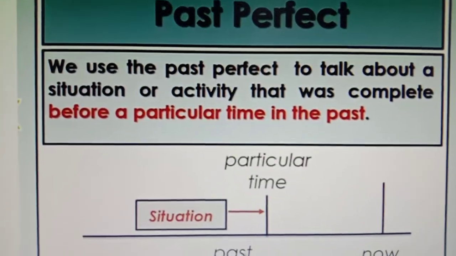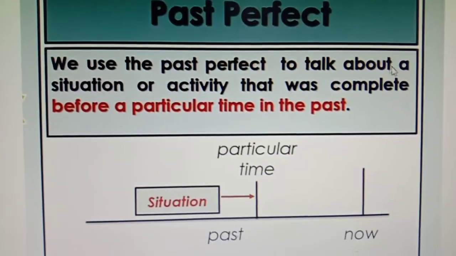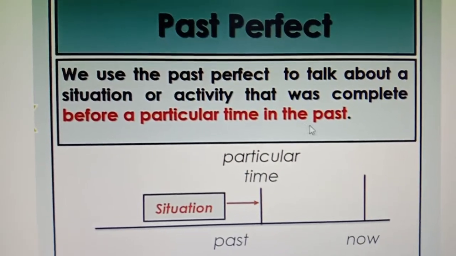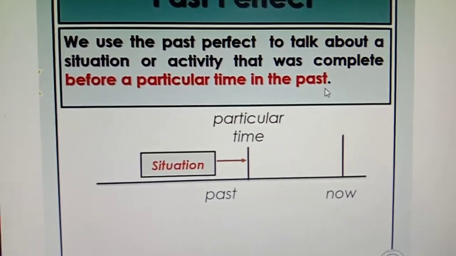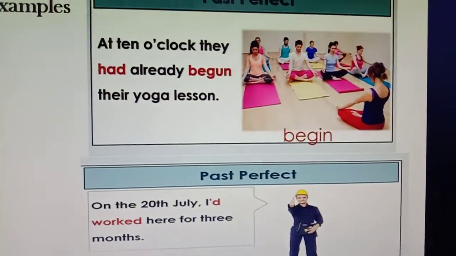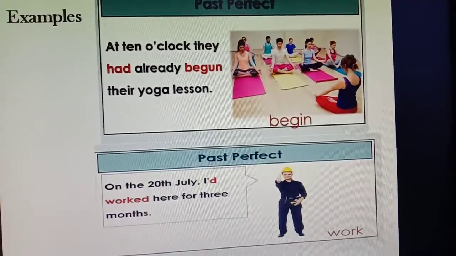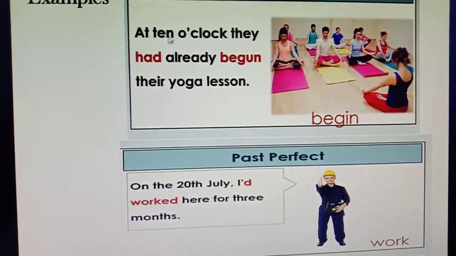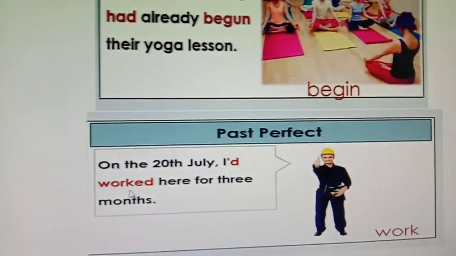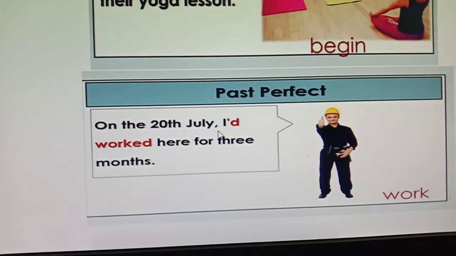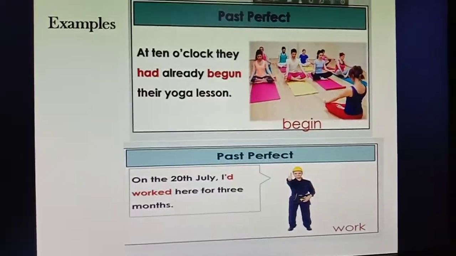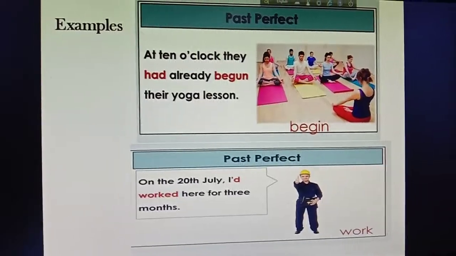The use is, we use the past perfect to talk about a situation or activity that was complete before a particular time in the past. Okay, so if you are going to talk about a particular time in the past, you have to use the past perfect tense. So these are the examples. In the first one I have told you that at 10 o'clock, and in the second one on the 20th of July. Okay, so these are the particular times. If you are going to talk about a particular time, you have to use the past perfect tense.